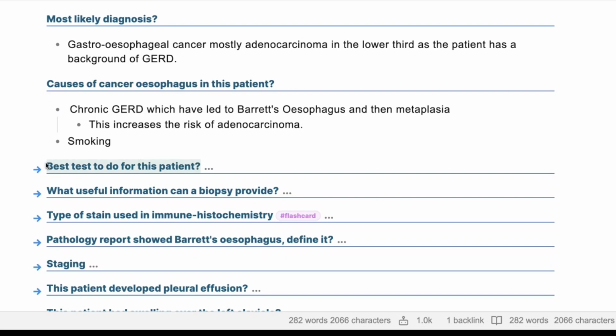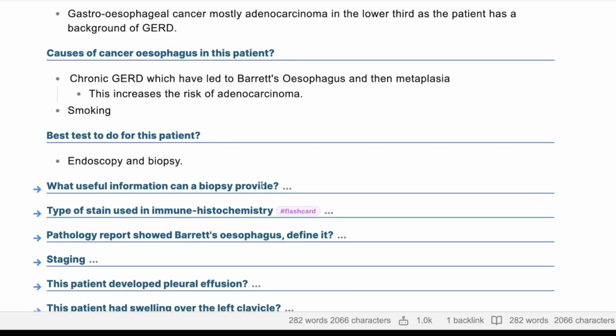Okay, excellent. When you're asked about cancer, there are different things you need to know in the question: what is the best test to do, and what is the first test to do. The best test in this patient is always biopsy and histology or pathology. But the first test to do might be a little bit different. You might need to do bloods, or a CT scan, or a CT chest, abdomen and pelvis for grading and staging. But the best test is the confirmatory test.